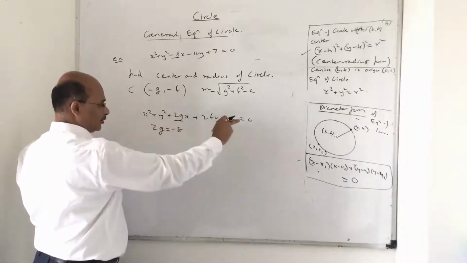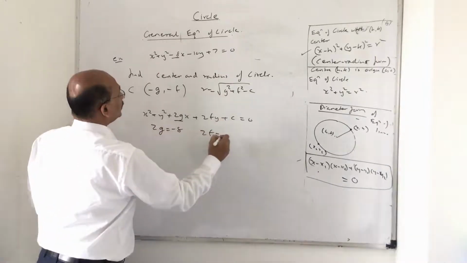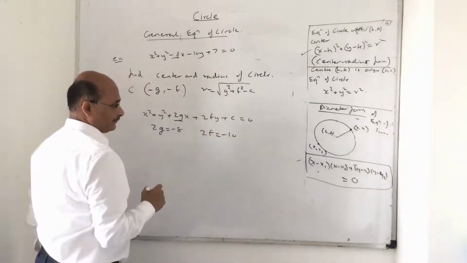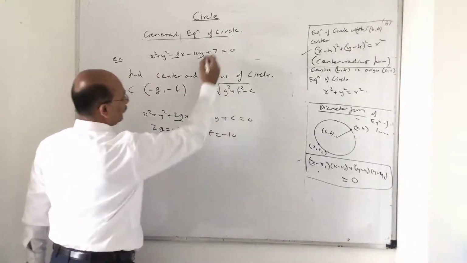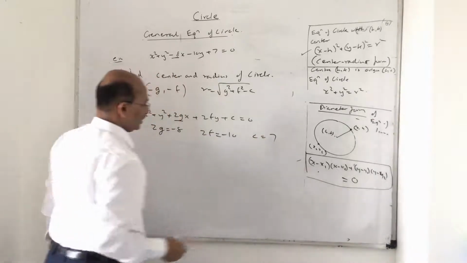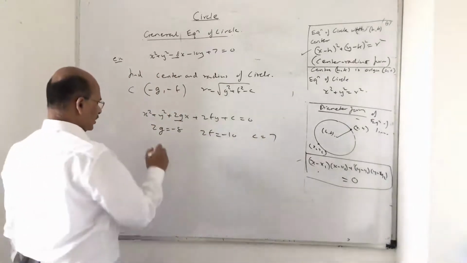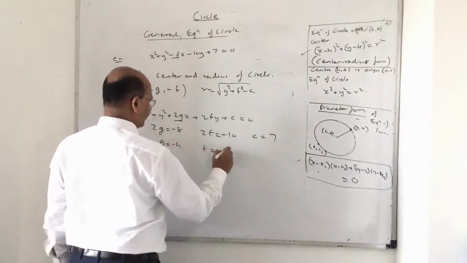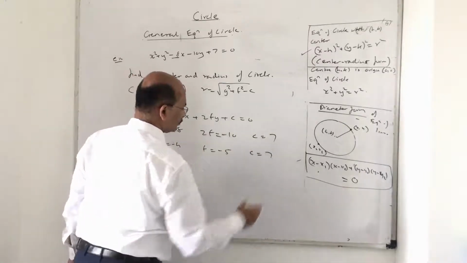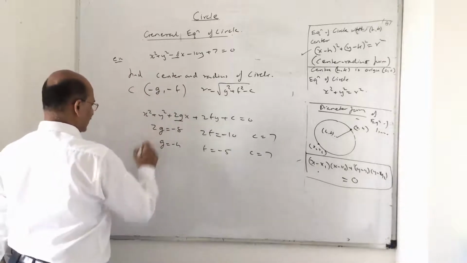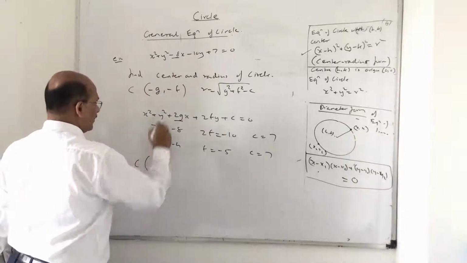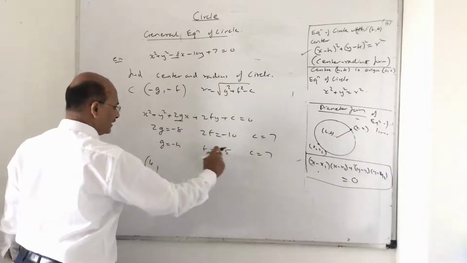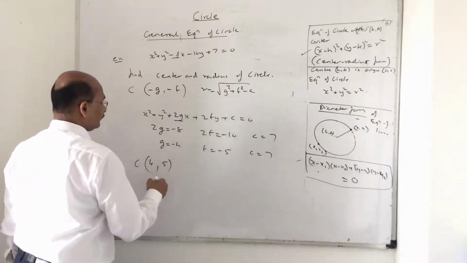This you can learn by heart, okay? Then 2f is equal to, don't ignore the sign, minus 10, because it is the coefficient of y. Right? And what is c for me? C is nothing but 7. Now once this is done, your job is over. G is equal to -4, f is equal to -5 and c is equal to 7. So the center I can get now. Center is nothing but minus g, minus f. So minus g, minus f, that is 5.